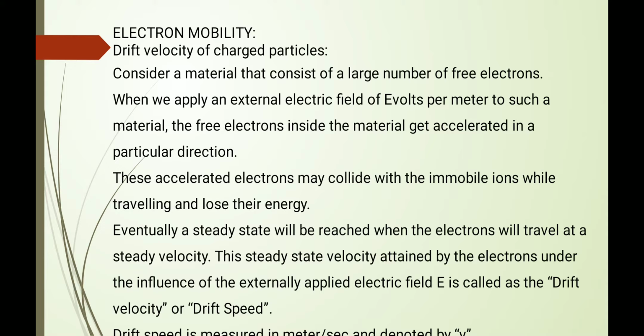That steady state velocity attained by the electrons under the influence of the electric field is called the drift velocity or drift speed. It is measured in meters per second and denoted by small v.